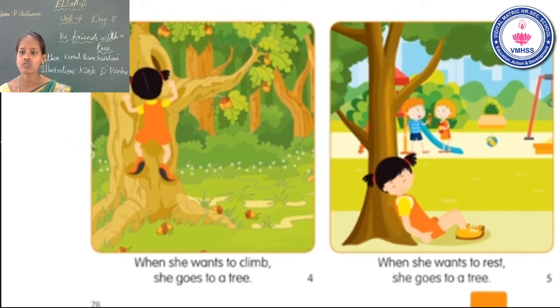When she wants to rest. Rest means what? ஓய்வெடுக்கிறது. When she wants to rest, she goes to a tree. When, W-H-E-N, when. She, S-H-E, she. Wants, W-A-N-T-S, wants. To, T-O, to, rest, R-E-S-T, rest. When she wants to rest, she goes to a tree. Is that clear? Now go to the 6th page.